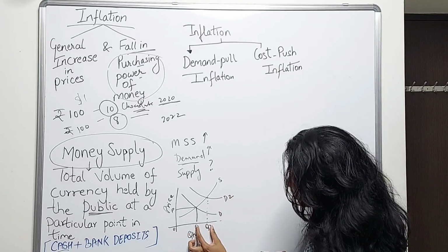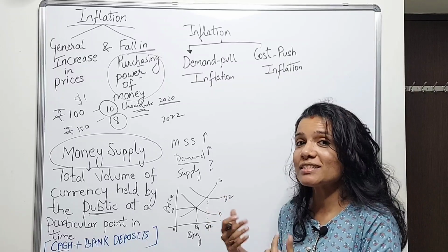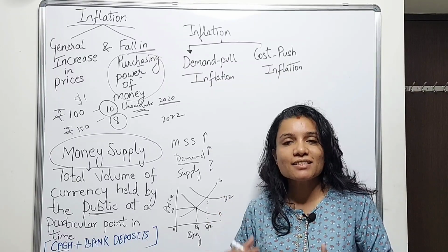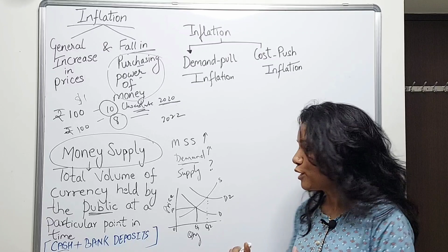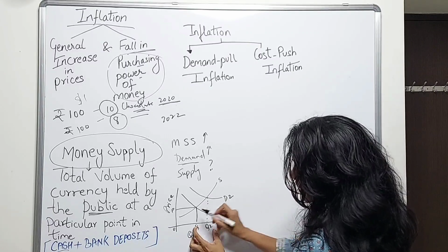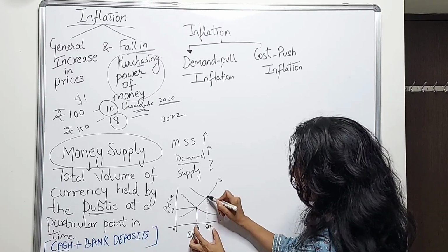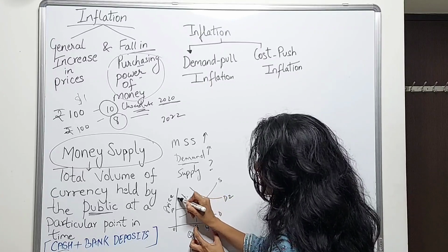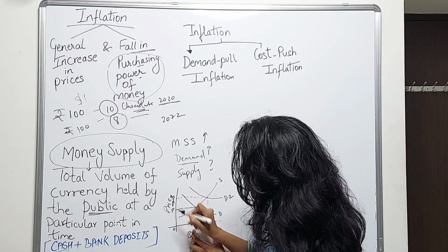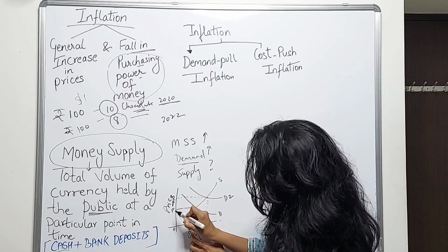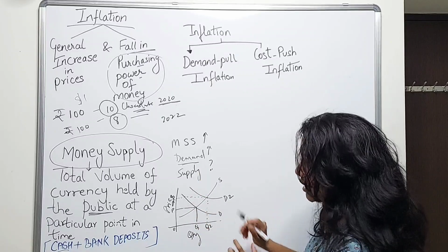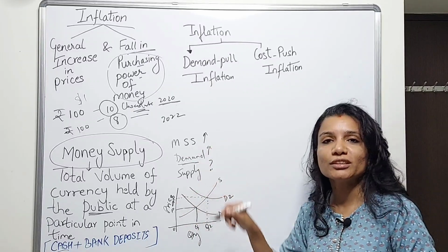Now, there is an increase in demand, but supply cannot be increased immediately. Supply takes some time to adjust to the demand. So in the meantime, what will happen? Supply is constant, demand has increased. This will result in the prices going up. You can see this is P1 and this is P2. The price has gone up. The same thing happens to all the goods and services.